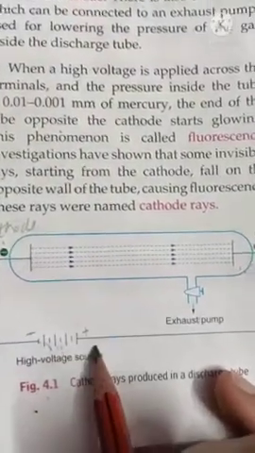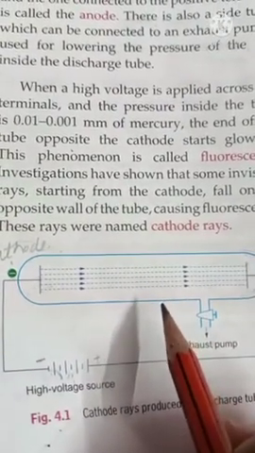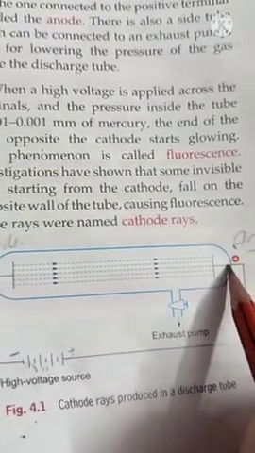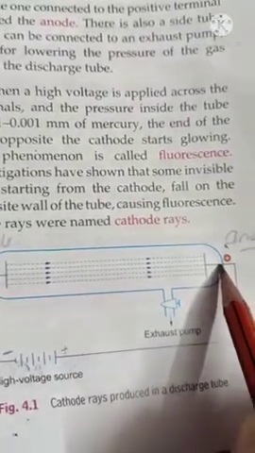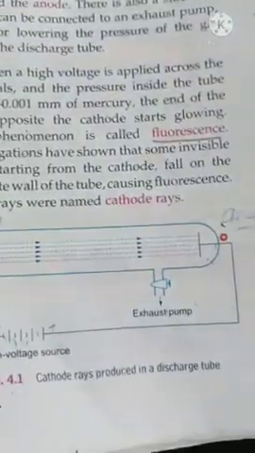Now after connecting beta, we will see that the end of tube opposite to cathode, this one is cathode, so this opposite end will starts glowing, and this phenomena is called as fluorescence. Underline, this phenomena is called as fluorescence.